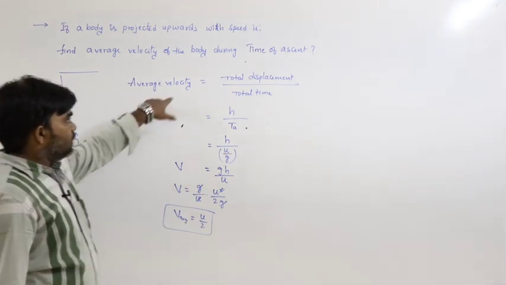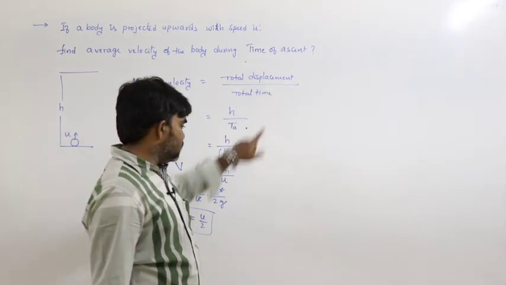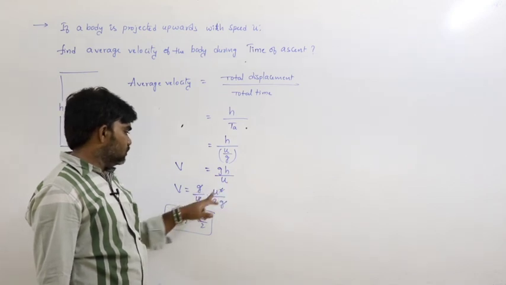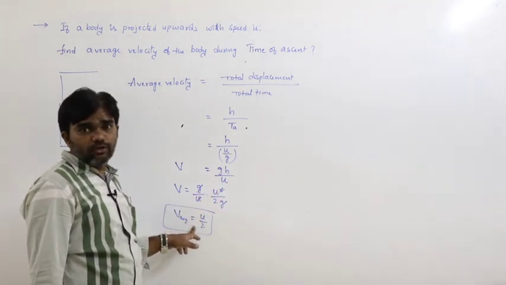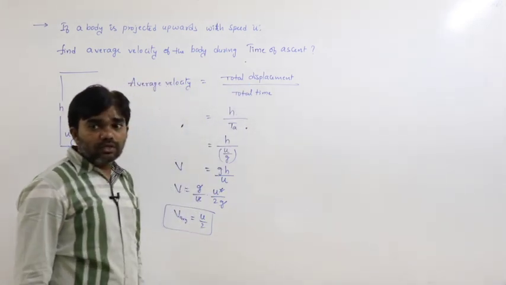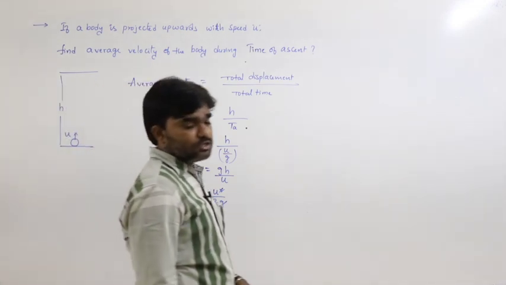Average velocity formula: total displacement by total time. So v is equal to gh by u, but u gets cancelled, and v average is equal to u by 2. So that is total displacement by total time. This is the situation for average velocity.